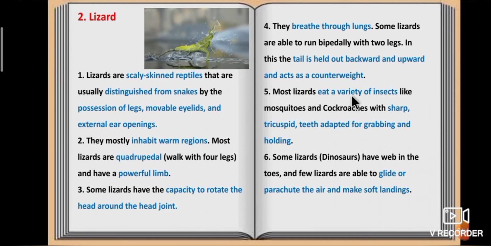Most lizards eat a variety of insects like mosquitoes and cockroaches with sharp tricuspid teeth adapted for grabbing and holding. Some lizards have webs in the toes and a few lizards are able to glide or parachute through the air and make soft landings.